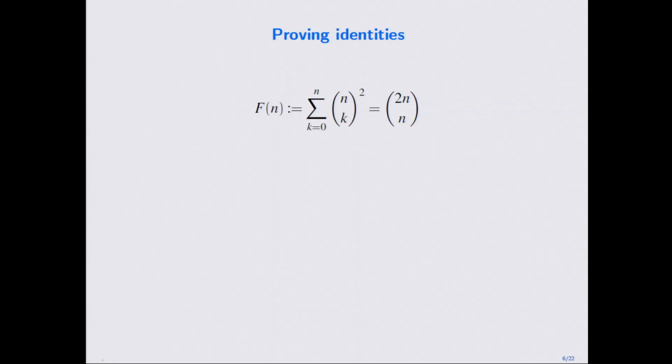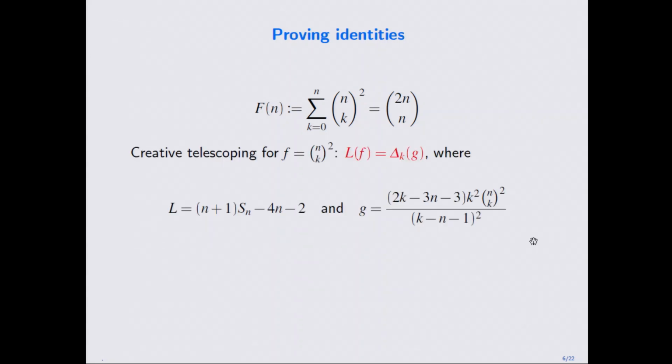And the idea is you first prove that both sides satisfy the same linear recurrence, and then you check some initial values. So let me first show that both sides satisfy a first order linear recurrence relation. How do we find this linear recurrence relation? You just run this creative telescoping algorithm. For this summand, you find this L and G. This is the telescoper and the certificate. And this is the first order.